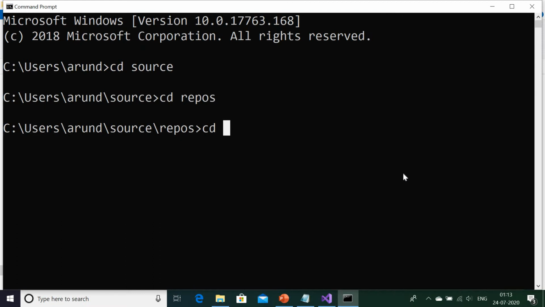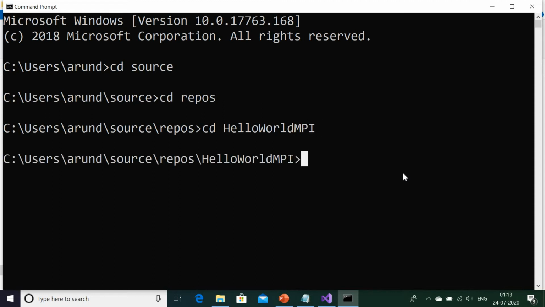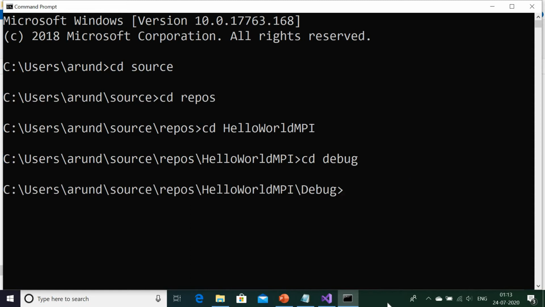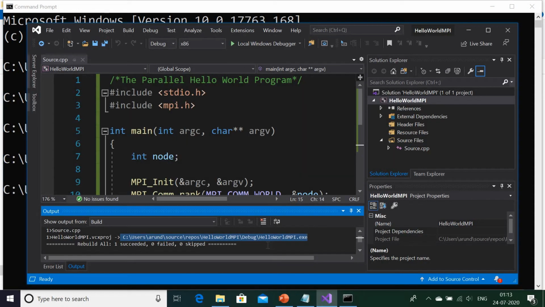CD hello world mpi. Okay, then I will go to the debug folder. CD debug. In my debug folder, my exe is there. It is hello world mpi.exe.